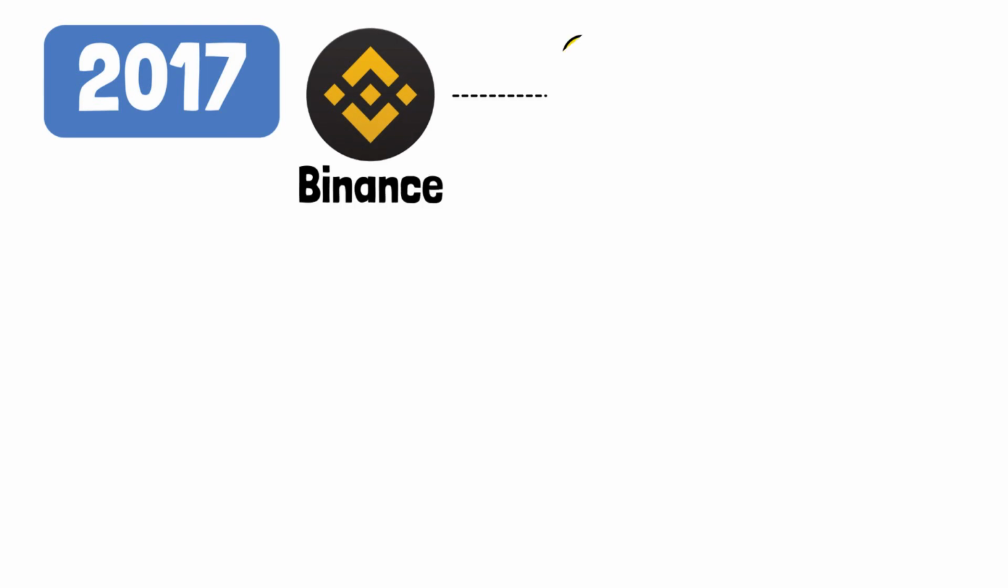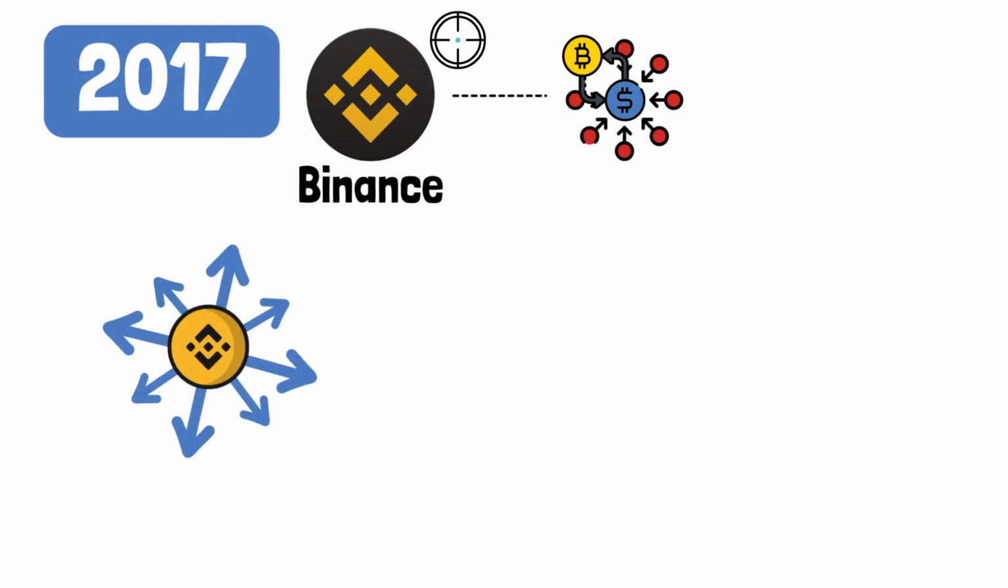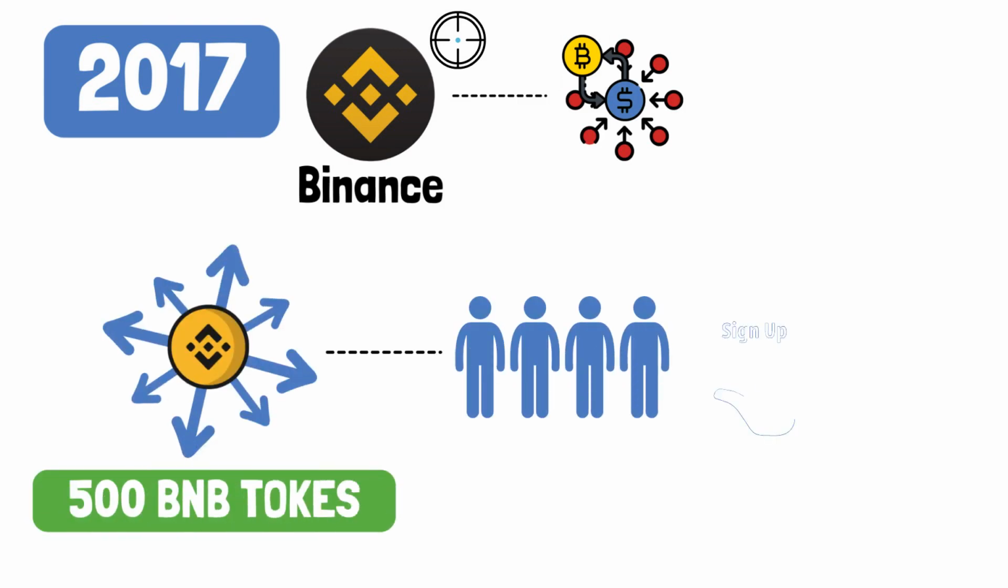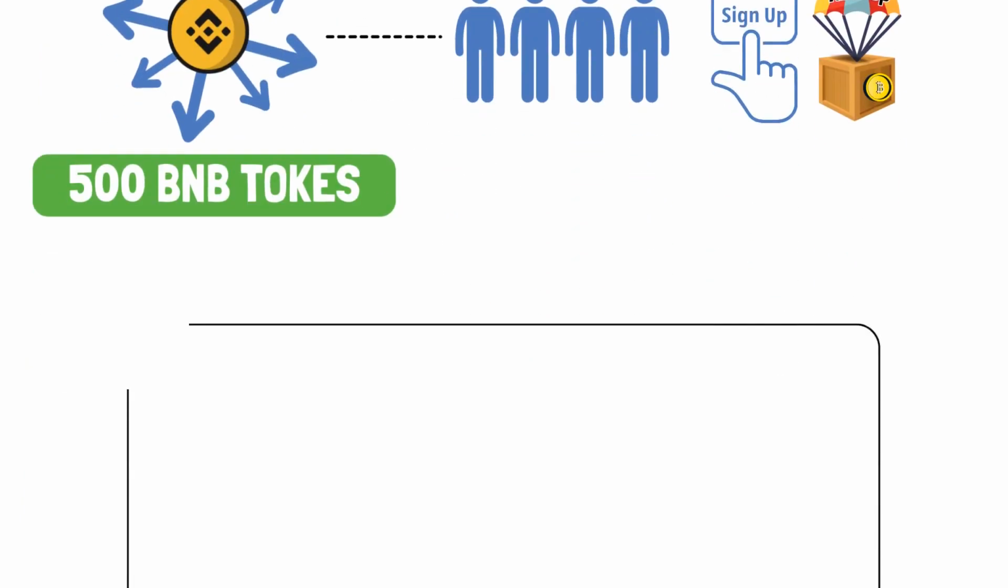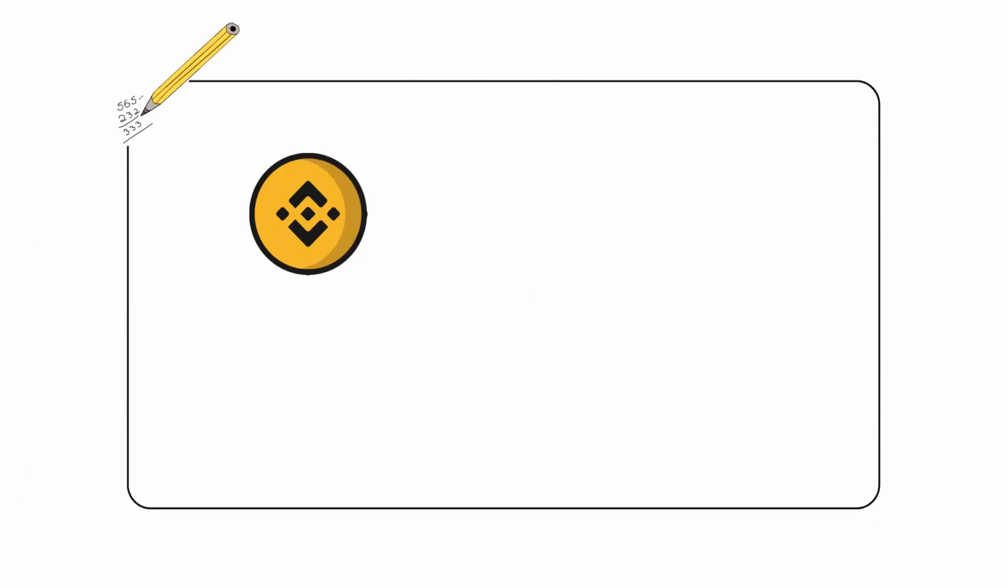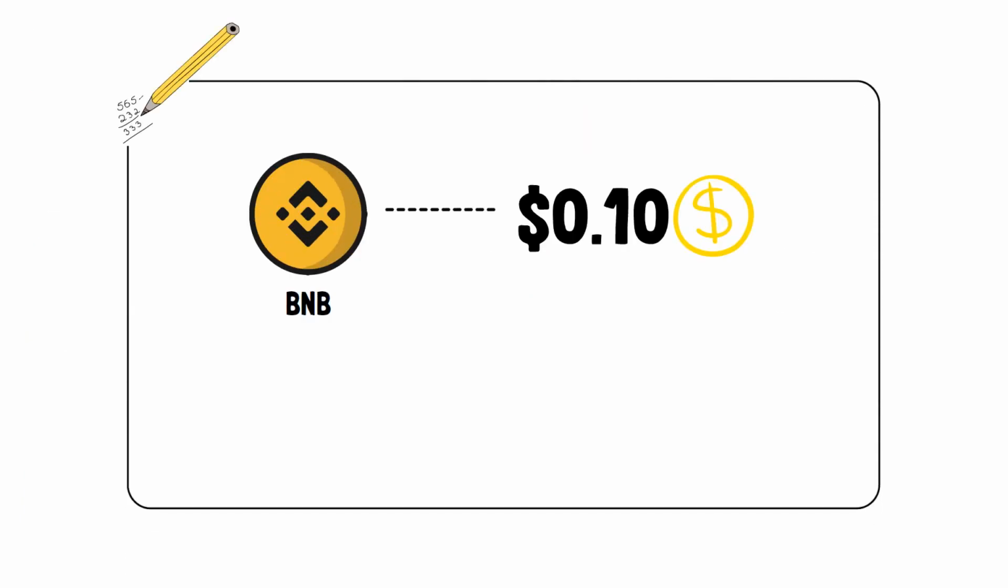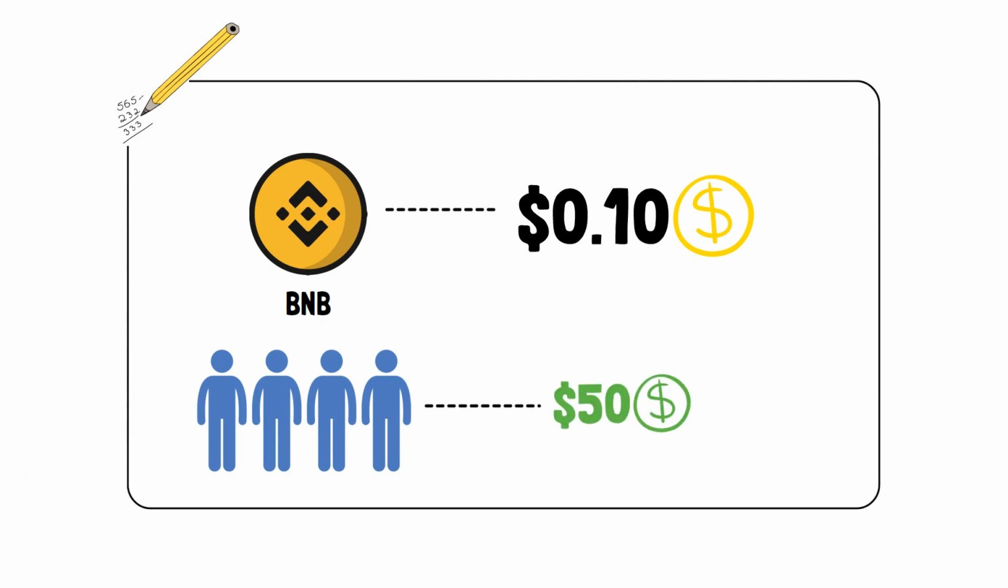In 2017, Binance, a then newly established centralized crypto exchange, decided to give the strategy a try. Binance distributed 500 BNB tokens to anyone who simply signed up for the airdrop. Here's the math behind it. The BNB token was worth around 10 cents at that time. So everyone received around $50 worth of crypto.